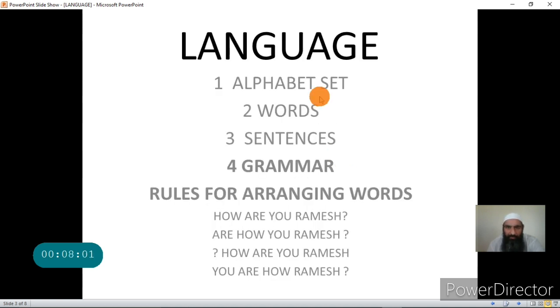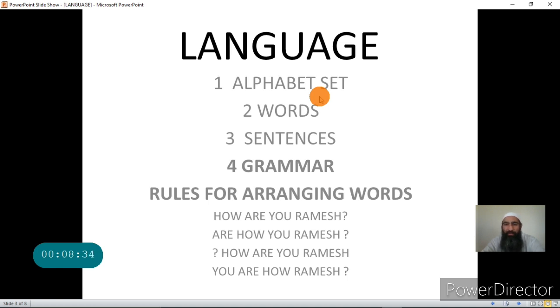So we started our lecture with this: language in written form uses an alphabet set, which is used to form words. Words are arranged to form sentences. But the question is, can the words be arranged in any order to form sentences?